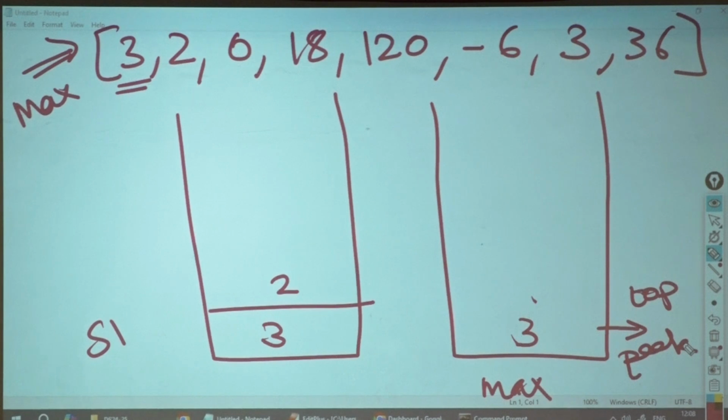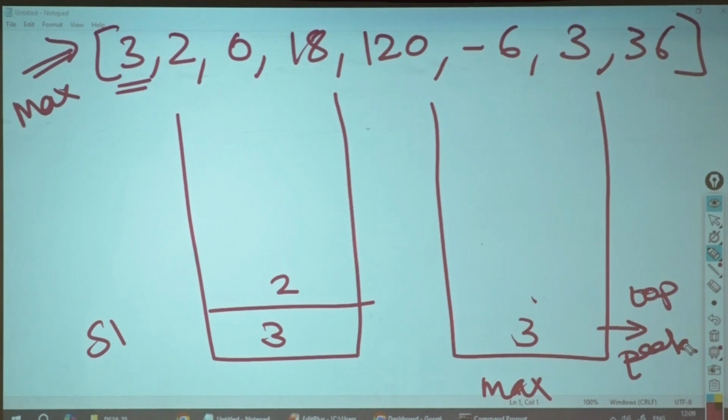Please listen. The array has 10 elements. I ask you to find the minimum in the array. Will you do a linear search? How much time are you taking to find it? O of n. Correct? Then I delete one element and ask you to find the minimum in the rest of the array. How much time will you take? Again O of n. Then I will add 2 more.